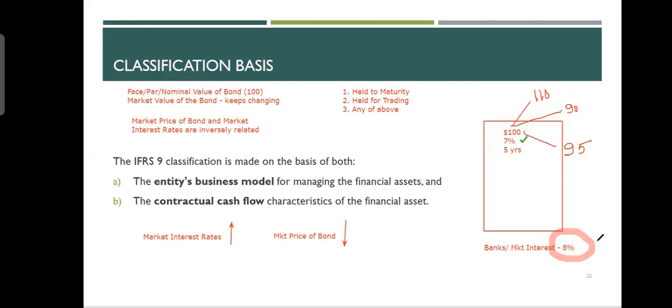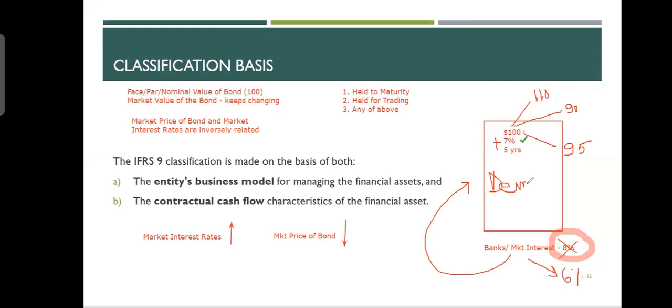And similarly, if the market interest rates are not 8%, they go down to 6%. If the banks are giving only 6%, now what will happen? People will start taking out money from the bank and start buying the bonds. Everybody will go to the bank in the morning, take out their money and go to the market to buy this bond, because this bond is giving 7%. The bank was just giving 6%. So the demand for this bond will increase.